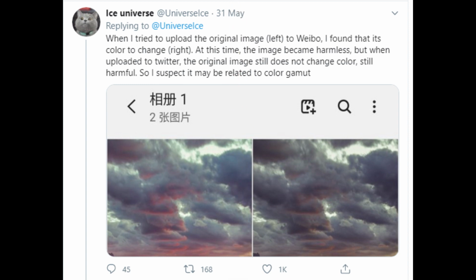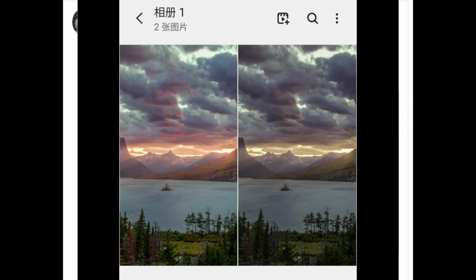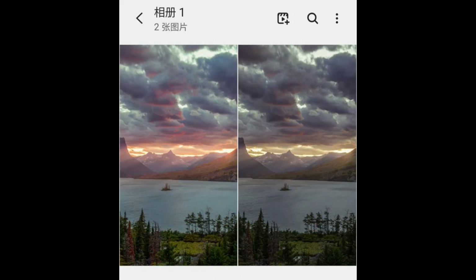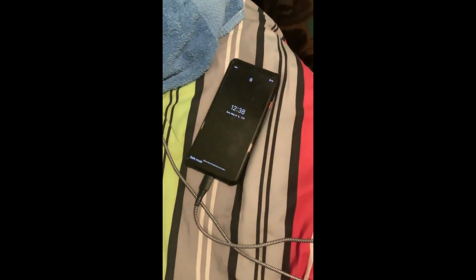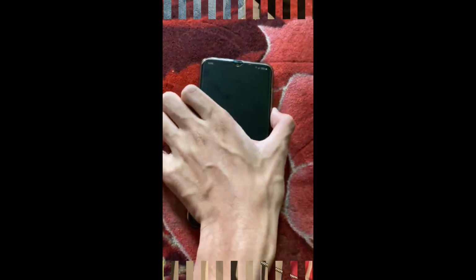Then he again tweeted, saying that when he tried to upload the original image, which is on the left, to Weibo, he found that its color changed, and the right one is the changed image. At this time the image became harmless, but when the same original image was uploaded to Twitter, it still didn't change color. So he suspects that it may be the color gamut which is causing the issue, but the actual problem has not been found yet. And as for how to resolve it, there is no particular solution, but I'm going to tell you some of the things which you can follow.